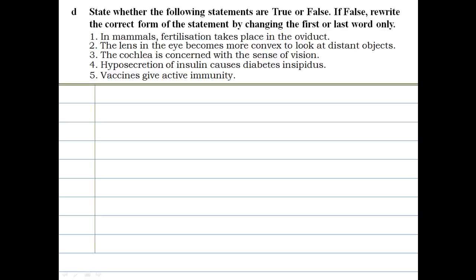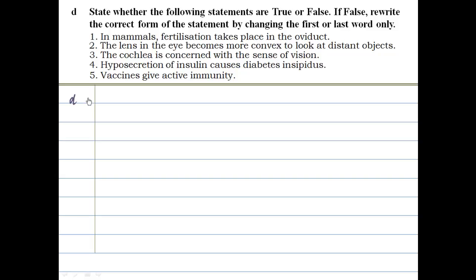This says state whether the following statements are true or false. If false, rewrite the correct form of the statement by changing, very important, the first or last word only. Now this need not be true every time. Sometimes they may give you a word that's underlined and you need to change that. Or sometimes they ask you to change the whole sentence. So read this very carefully.